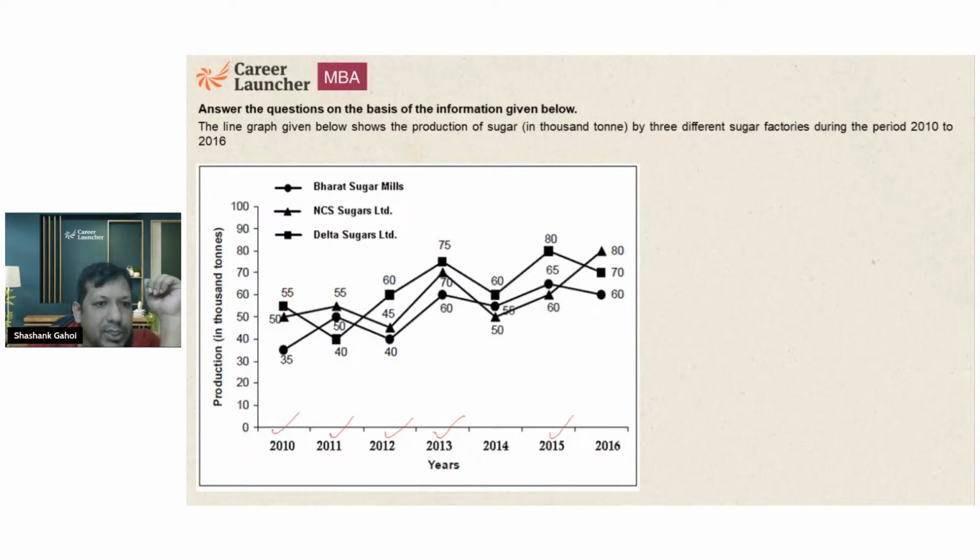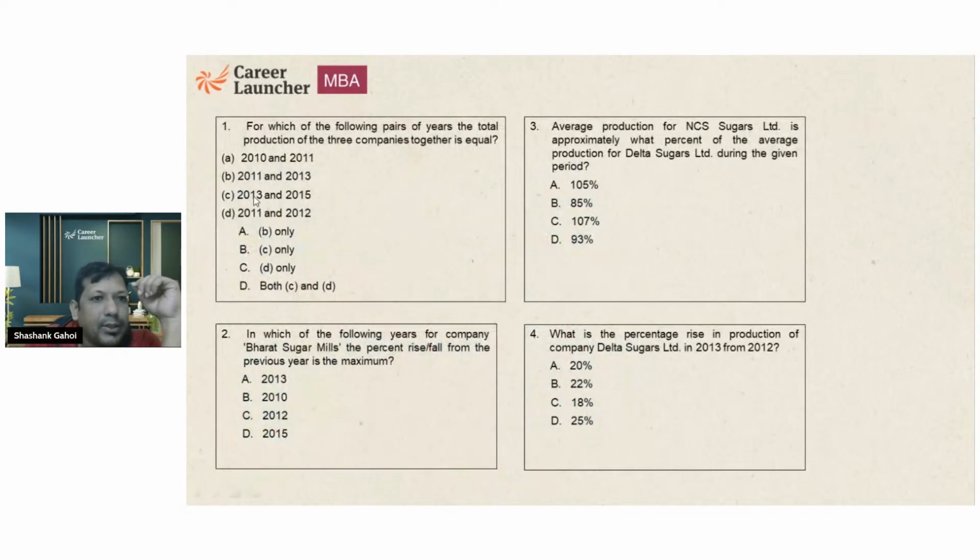So this plus this is going to be 90. 90 plus 50 is 140. This is the summation. This is going to be 145. This is also going to be 145. This is going to be 205. This is also going to be 205. So basically 13 and 15 are equal. 11 and 12 are equal. So I can say my answer of this question should be option D.